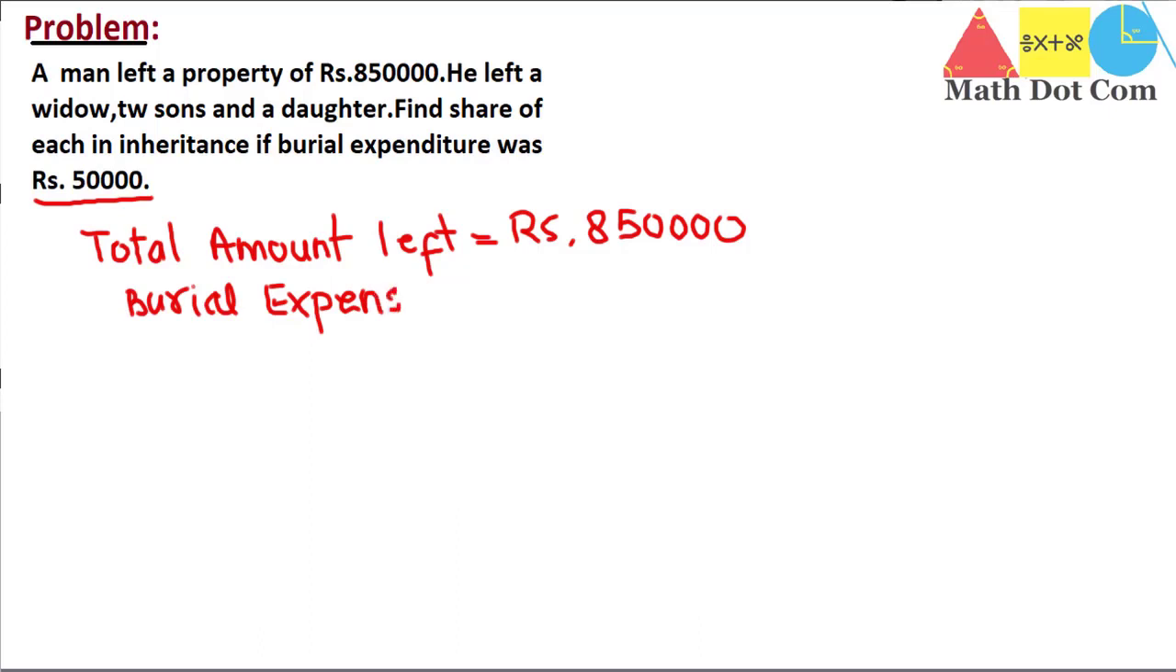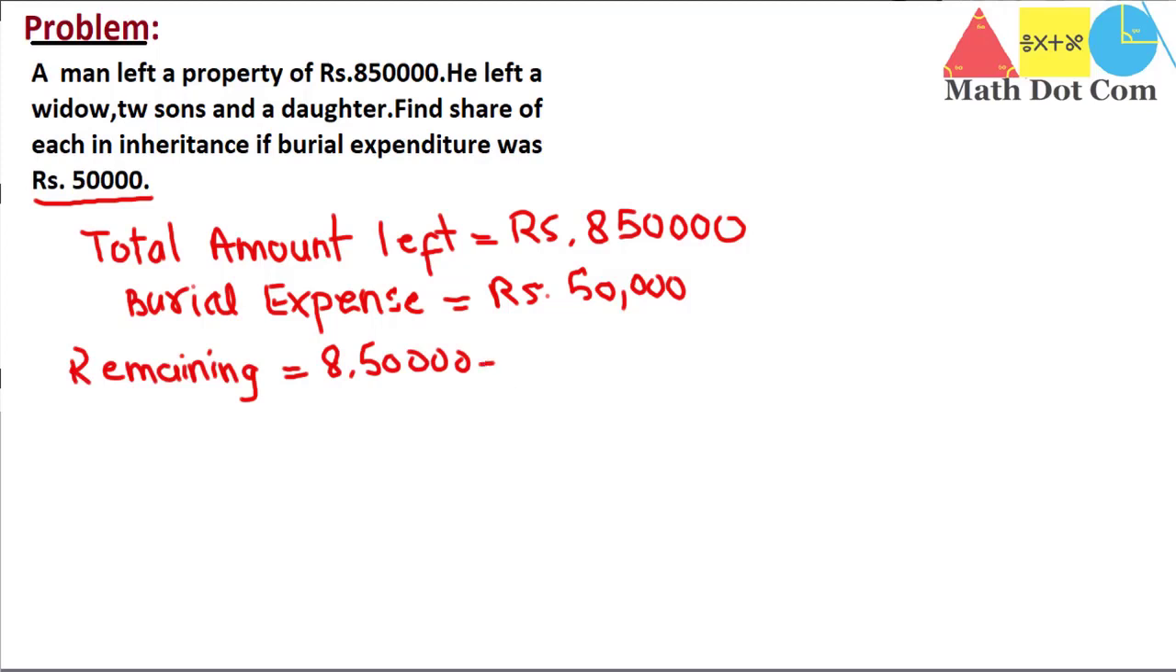The burial expense, as mentioned in the question, is rupees 50,000. So we have to subtract it from the total. The remaining amount will be equal to 8,50,000 minus 50,000, which is 8 lakh. This is the amount that has to be divided among the widow, 2 sons and the daughter according to the Islamic law, and according to their shares.